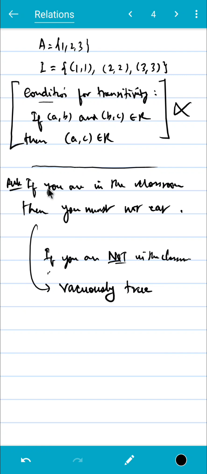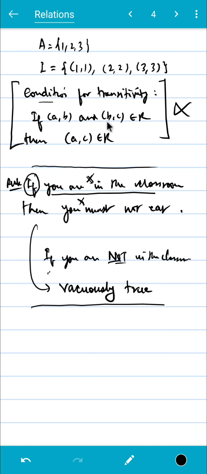Alright? So what we first must look at is this if statement. If you are in the classroom. So if this doesn't happen, then this second one need not happen. Right? If you're not in the classroom, then you may eat, you may not eat. You are never a rule breaker. Right? So let's use this analogy here.